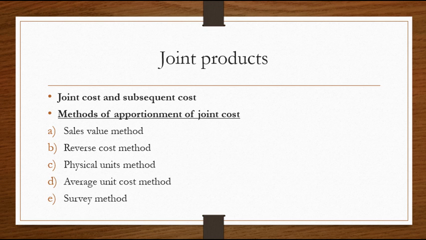So a clear evaluation of the product is done by a survey, taking into account the market conditions. Based on the quantity and on the evaluation of many opinions and surveys, the cost for each product will be decided. That is why it is called the survey method, where a detailed study of that particular product's volume, selling price in the market, or the market conditions will be studied, and based on that the cost will be apportioned.